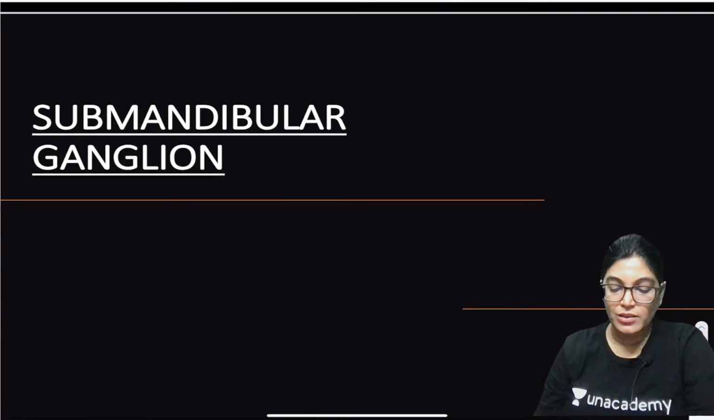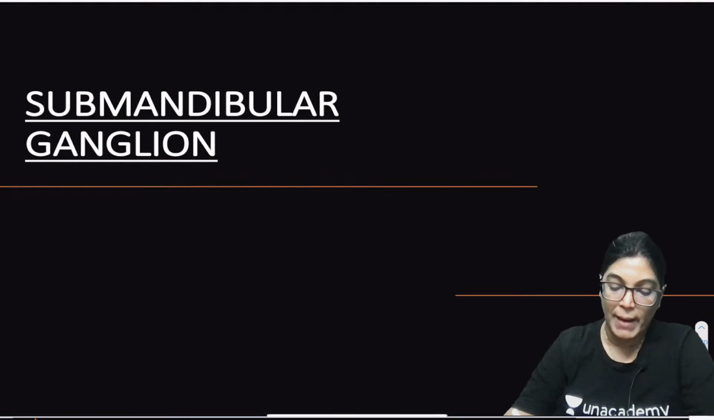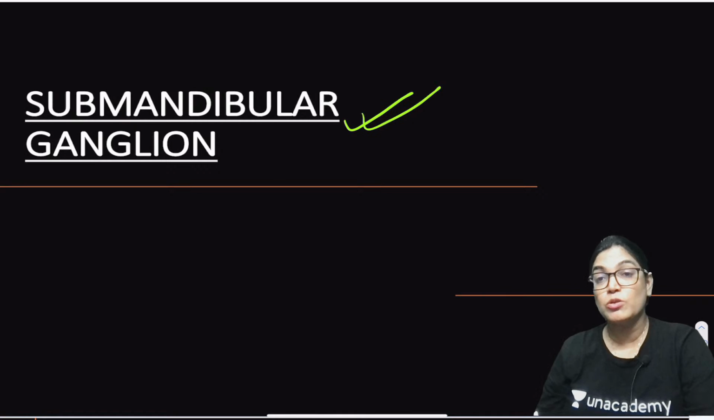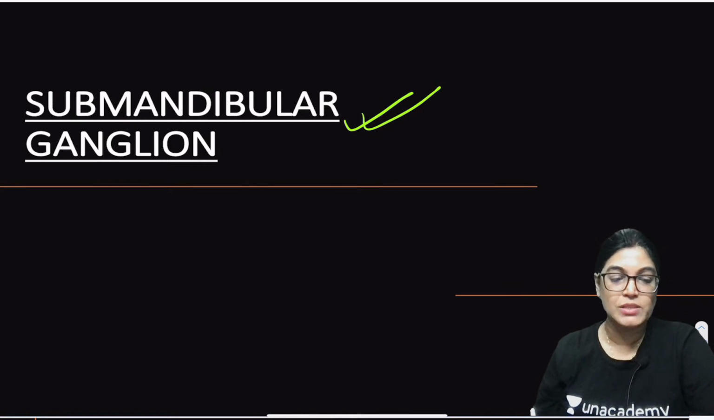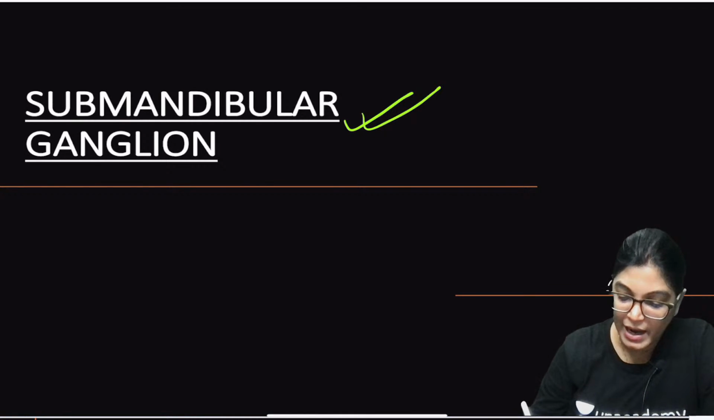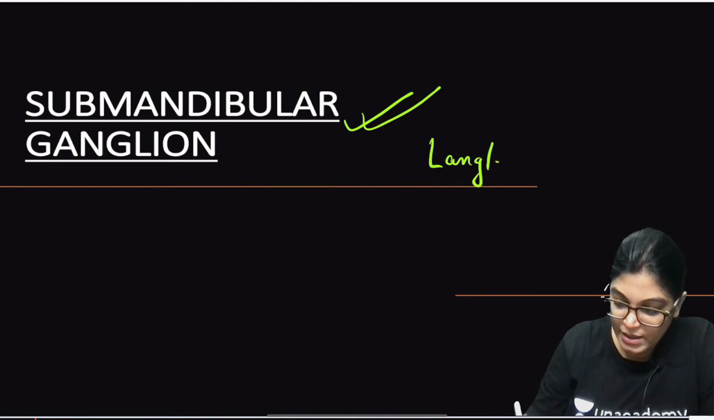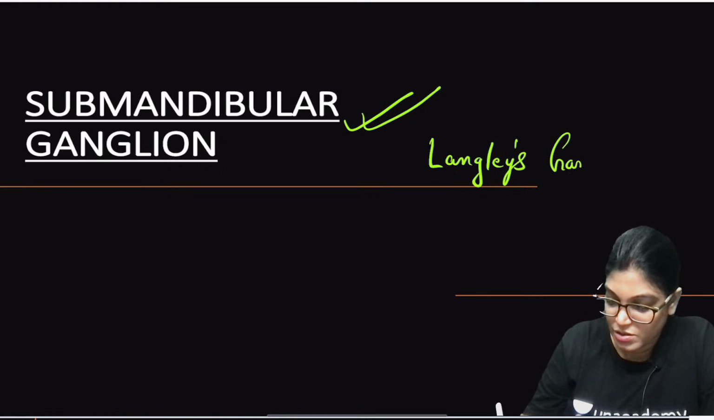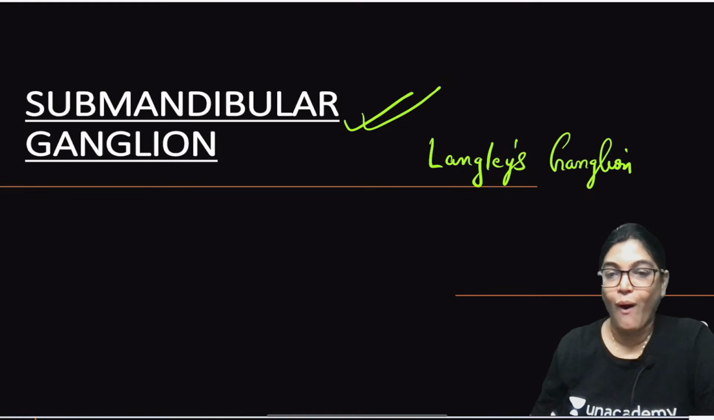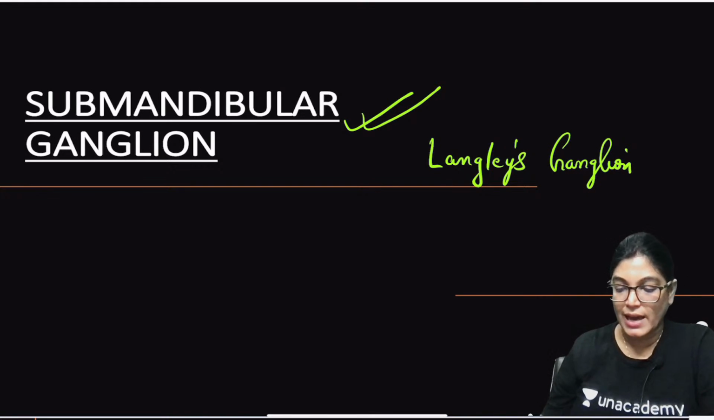So the last ganglion for this session is the submandibular ganglion. One of the most important things which has also been asked in the MCQ: what is the other name of the submandibular ganglion? The answer is it is also called Langley's ganglion.